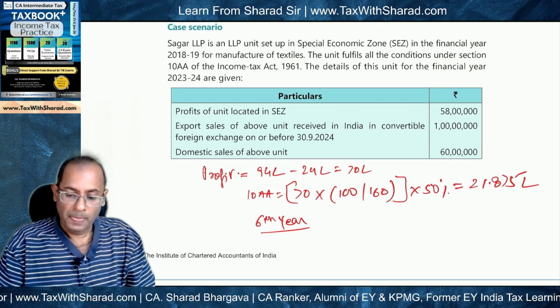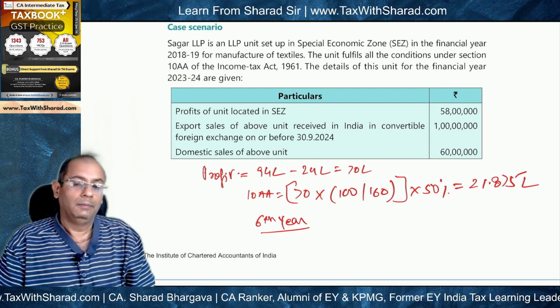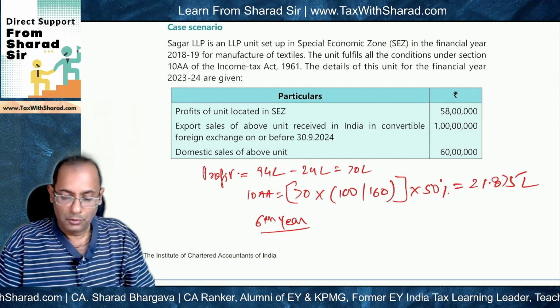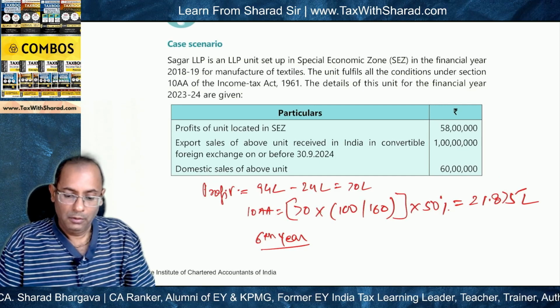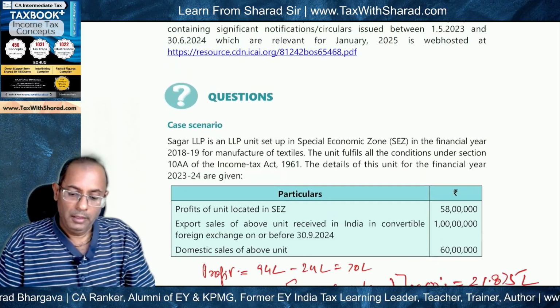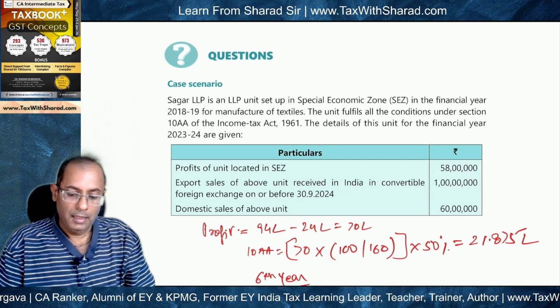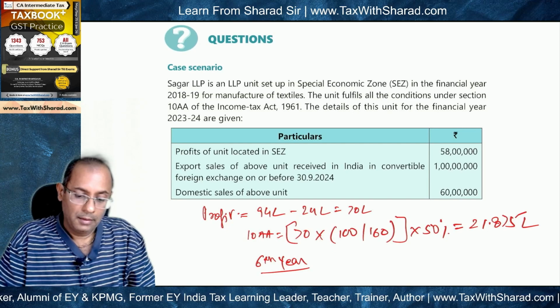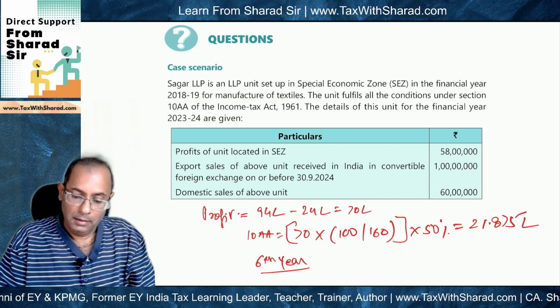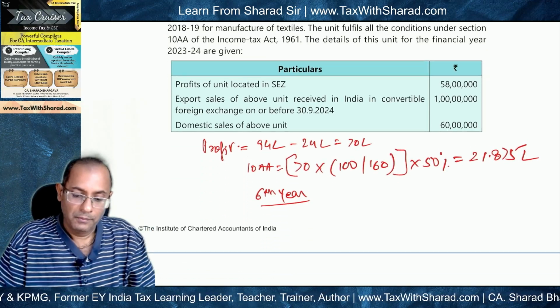So I will quickly run through the working notes for the answers to help you understand why a particular answer to an MCQ is the right one. We first cover the case scenario for income tax and then we move to GST. So this is income tax and this is the question basically.